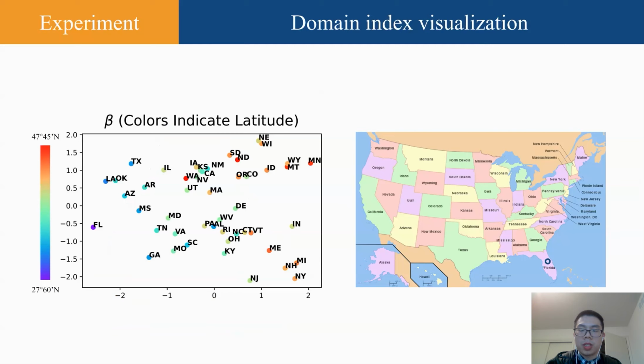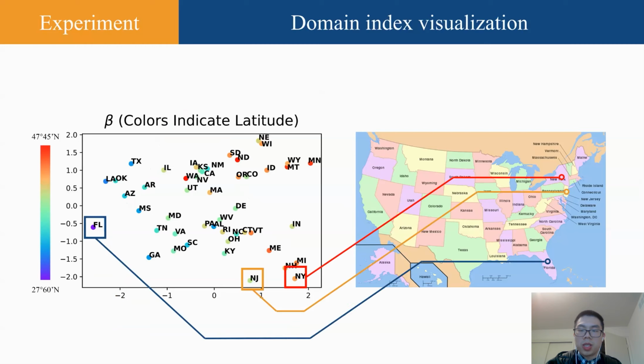Let's first see the visualization of inferred domain indices. Here, the colors indicate each state's latitude. We observe that when 2 states have similar latitude, their domain indices are more likely to be close along the x dimension, such as in New York and New Jersey. In contrast, when 2 states' latitudes are quite distinct from each other, their domain indices are further apart on the x dimension, as seen from Florida and New Jersey.